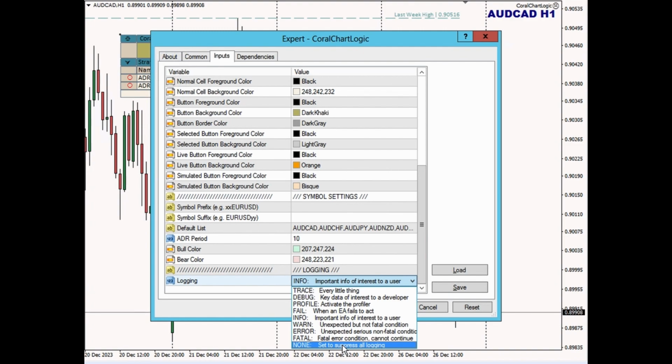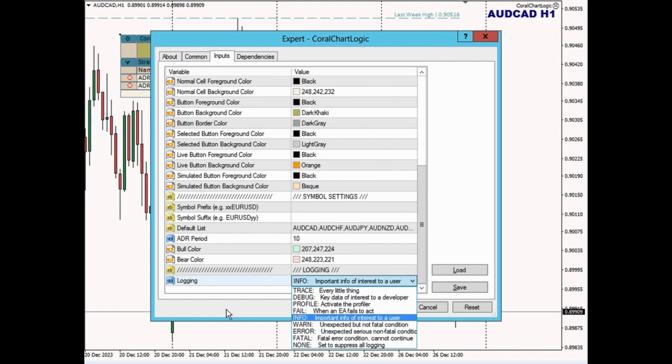It will only write, so when an EA trades, then it will always write a message to the log, but that will not come from ChartLogic itself. That's coming from MT4. So if you don't want any messages, in general, it's best to have it set to info. And once you're kind of accustomed to how things are working, you might want to step that up to warning. And so now you're only going to get messages when things are not working right.